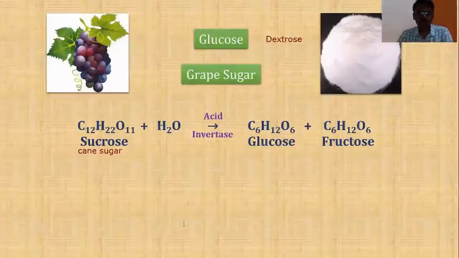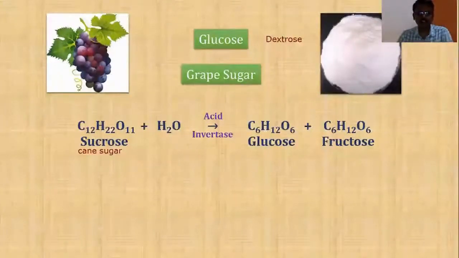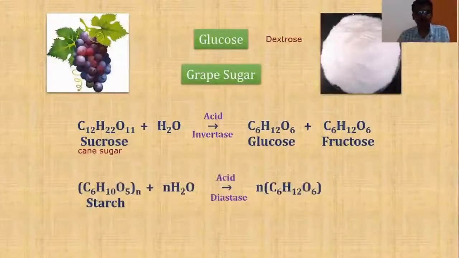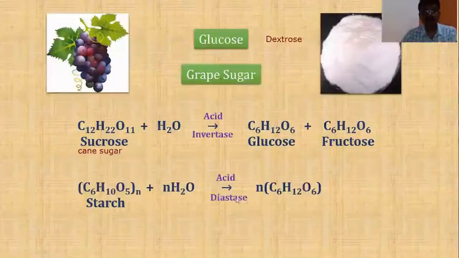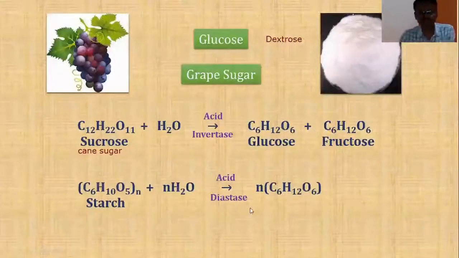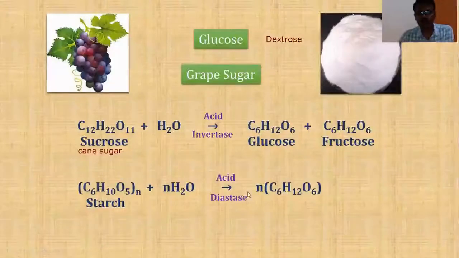One more way to get glucose is to hydrolyze starch. When starch is subjected to acid hydrolysis or enzymatic hydrolysis in the presence of enzyme diastase, then starch is going to be broken down into what? Many glucose molecules, right?